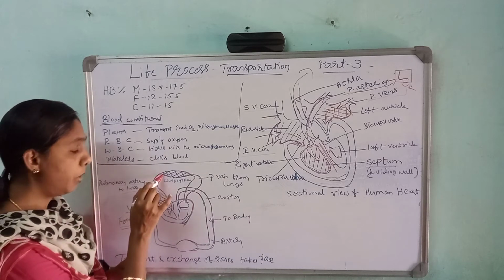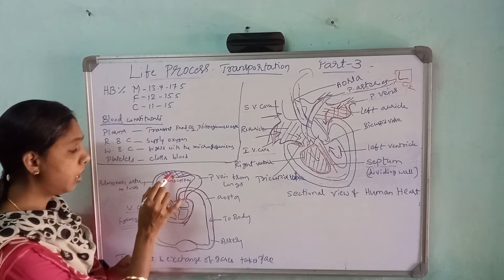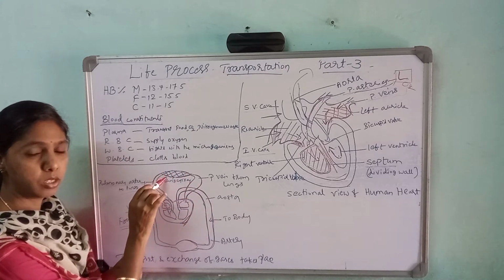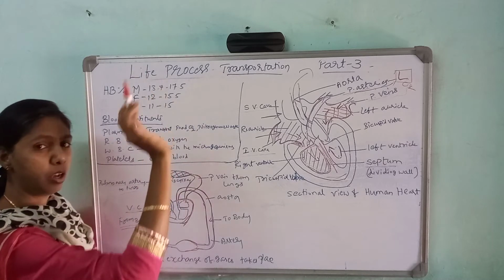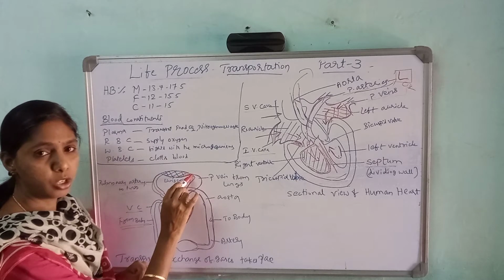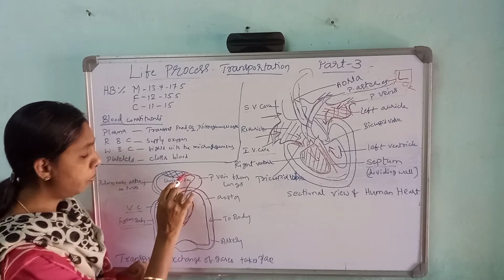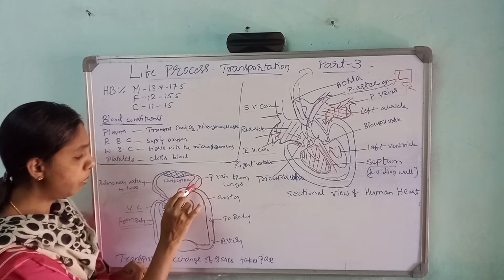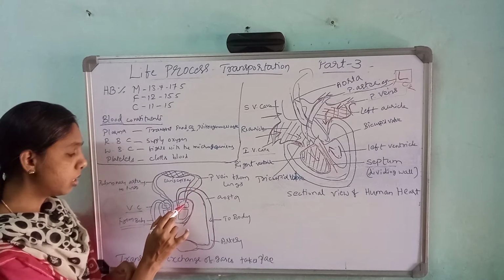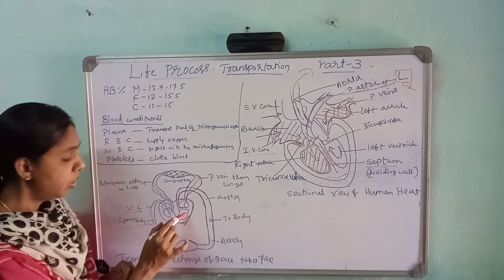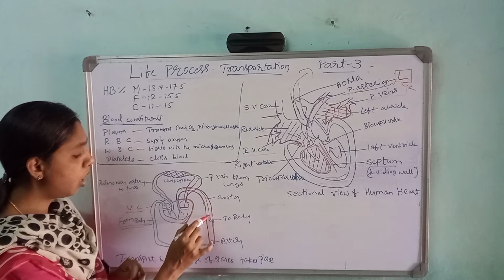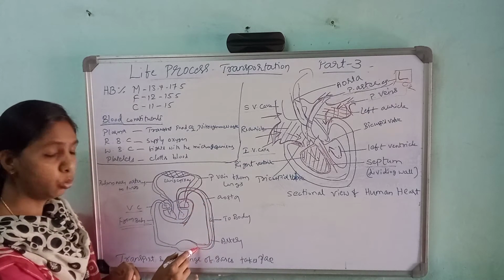That means the blood is having what? Carbon dioxide. The lungs are having what? Oxygen. So blood gives the carbon dioxide, and the lung gives the oxygen. From the lungs, carbon dioxide will be exhaled. Now here what is there? Pure, oxygenated blood is there. That oxygenated blood from the lungs comes through the pulmonary vein to the what? Left auricle. When the left auricle contracts, it comes to the left ventricle. The left ventricle contracts and pumps the blood through the aorta to all the parts of the body.